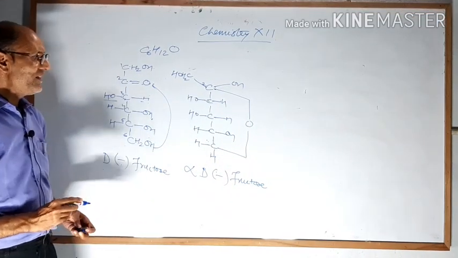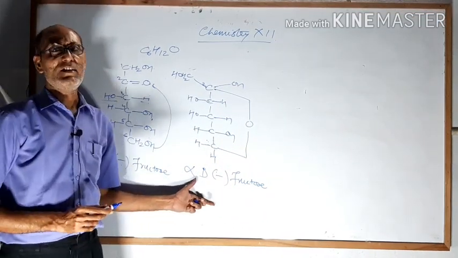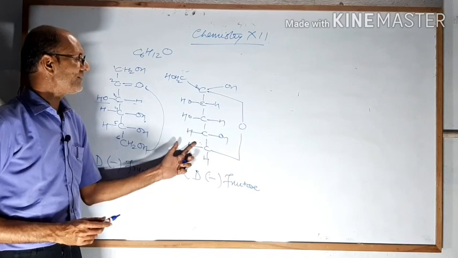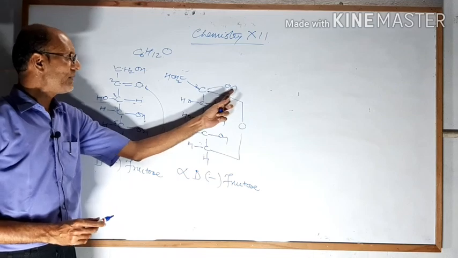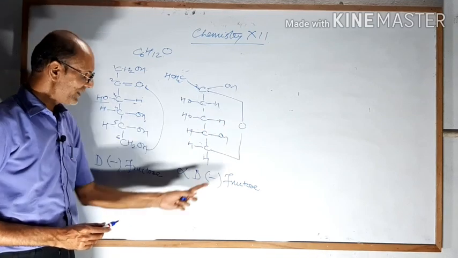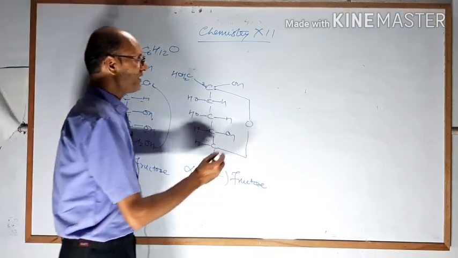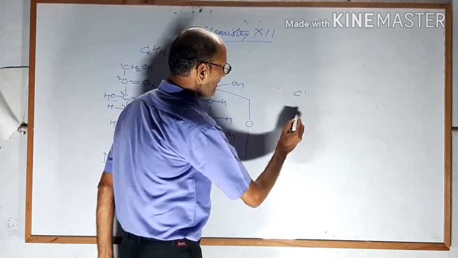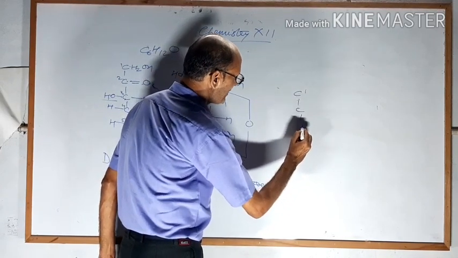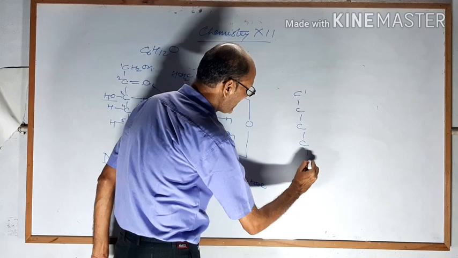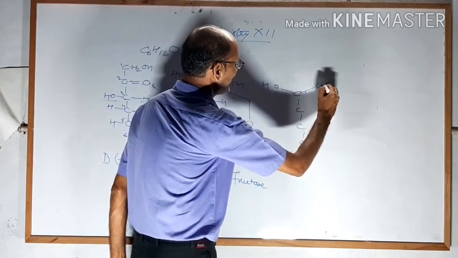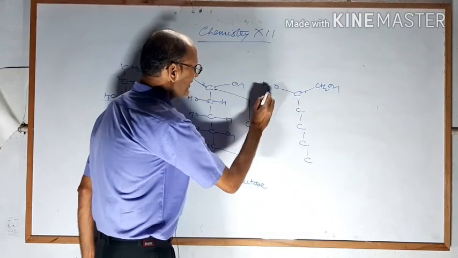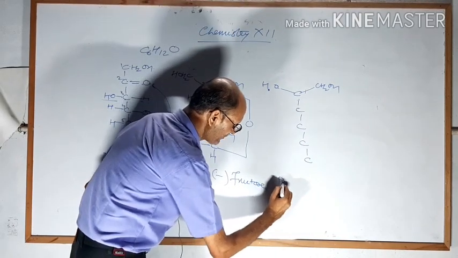Now how will we draw the other derivatives, that means other isomer of this? If we reverse the position of the alcohol group on carbon number 2, this will be beta. So how will you draw the beta? See here, carbon number 2, carbon number 3, carbon number 4, carbon number 5, carbon number 6, this side OH and this side CH2OH. So this indicates beta.